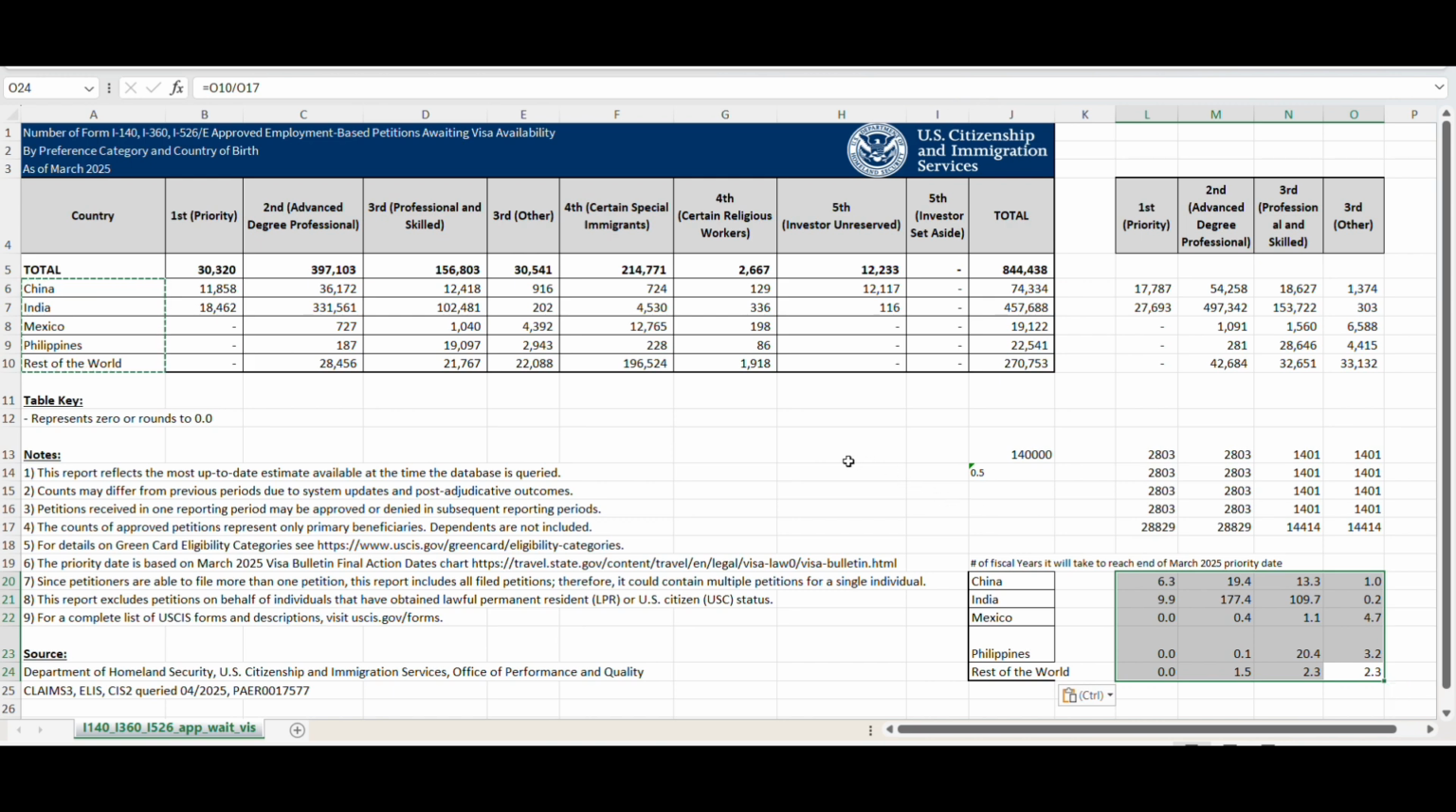The reason I keep saying March 2025 priority date is because this data is based on the March 2025 visa bulletin final action date chart. So the backlog counts are generated after those dates. And these numbers could be lower now because we are at July 2025, right? So the current fiscal year might have already used some of these numbers. I'm not considering that benefit at this time. Let's stay worst case at this time. Okay, hope this is clear.